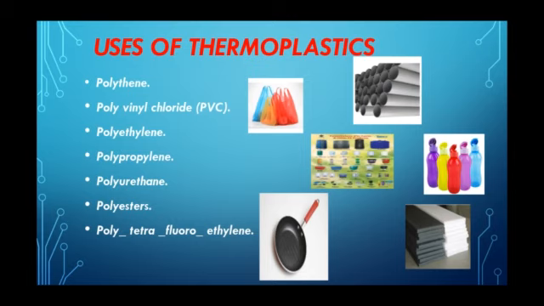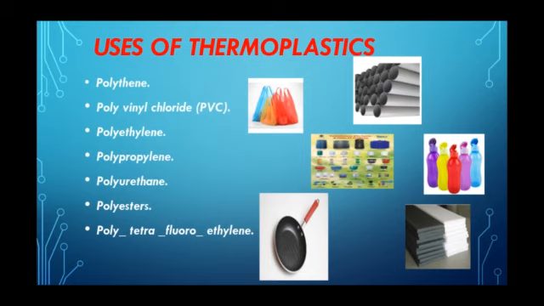PVC pipes are commonly used for plumbing and drainage. Polyethylene is used for making water pipes, freezer bags, wire and cable insulation, etc. Polypropylene is used for making lunch boxes, syrup bottles, prescription bottles, bottle tops, etc.